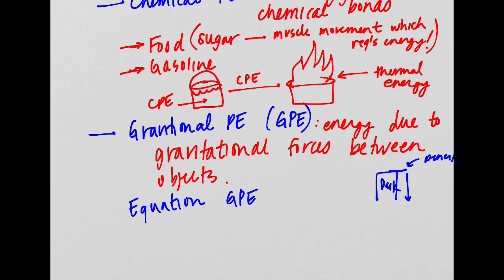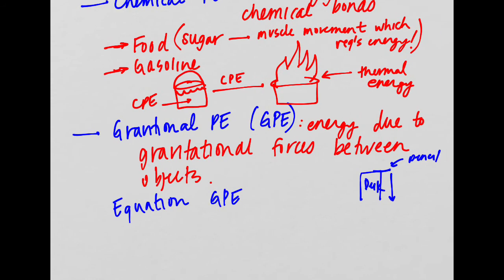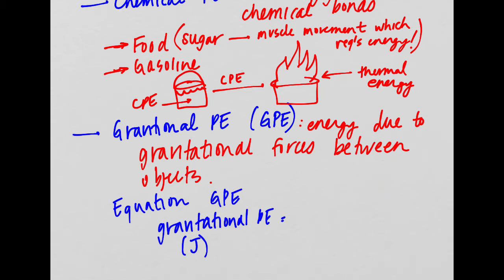So our equation for gravitational potential energy is gravitational PE, and this is going to be in the units of joules because it is energy, right? Gravitational potential energy equals, let me erase my desk and my pencil over here.